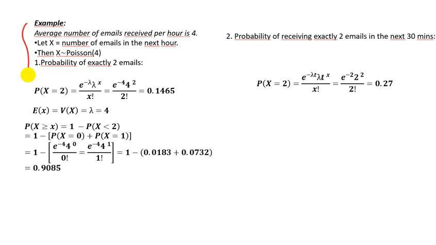We know that the average number of emails received per hour is 4. So this is the average, lambda is 4, and our random variable x is the number of emails in the next hour. So x follows a Poisson distribution.